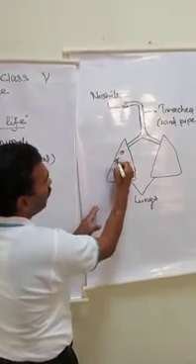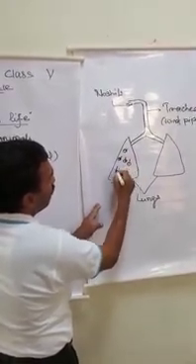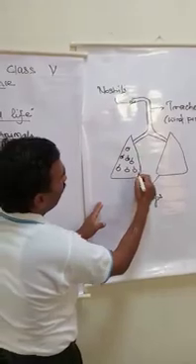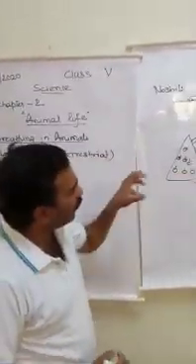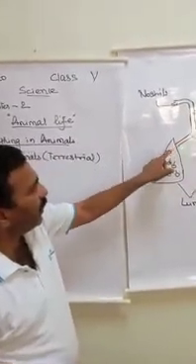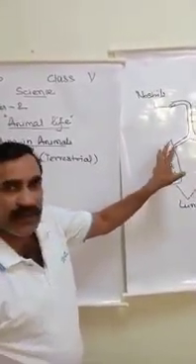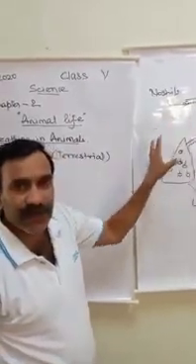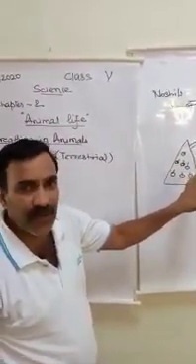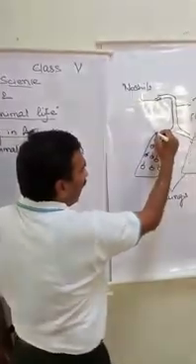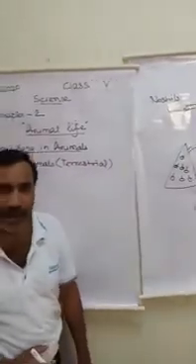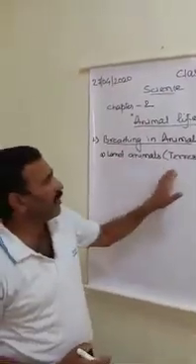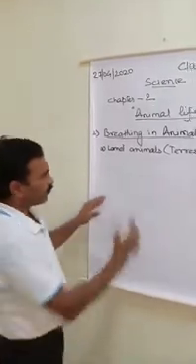These lungs are filled with small bag-like structures in which blood is filled, and this blood absorbs the oxygen taken in by the animal, and this oxygen is sent to different parts of the body through the process of circulation. So these lungs are the organs responsible for breathing in animals found on the earth, which are called the land animals or the terrestrial animals.